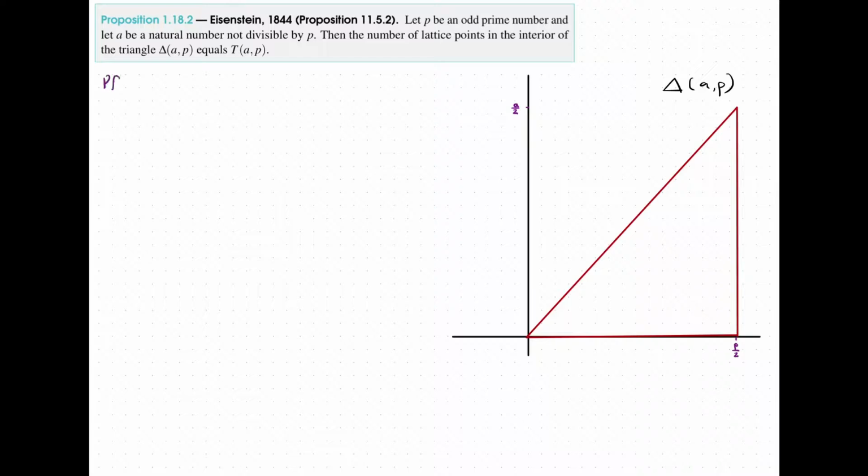First thing, note that if k comma j is a lattice point in the interior of the Eisenstein triangle, then k has to satisfy 1 is less than or equal to k, which is strictly less than p over 2.